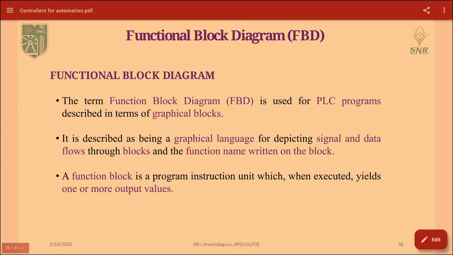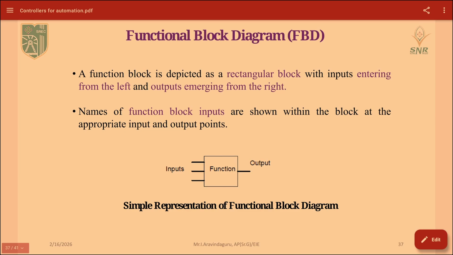Then next one is your function block diagram. These are graphical blocks we are using to control this programming. By using this programming we can control the PLC. In the ladder diagram we have represented a left side rung and a right side one. On the left side we represent our contacts and on the right side our output.